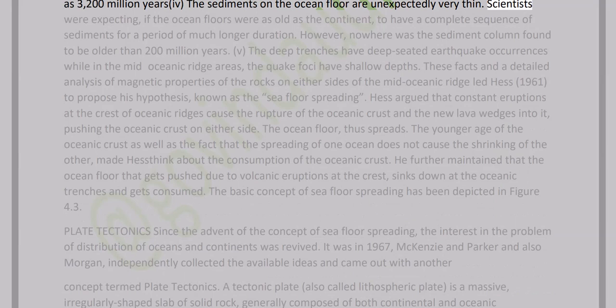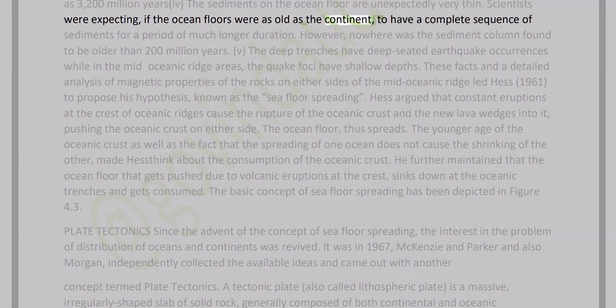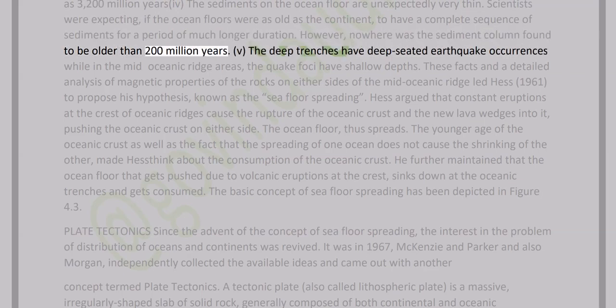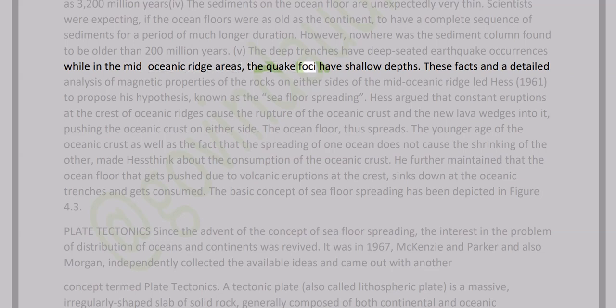Scientists were expecting, if the ocean floors were as old as the continent, to have a complete sequence of sediments for a period of much longer duration. However, nowhere was the sediment column found to be older than 200 million years. The deep trenches have deep-seated earthquake occurrences, while in the mid-oceanic ridge areas, the quake foci have shallow depths.